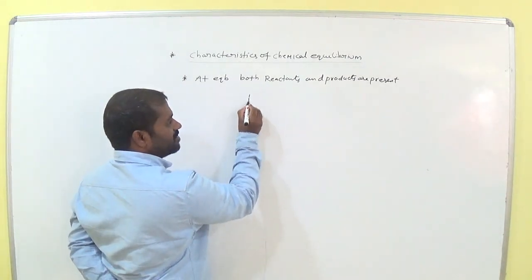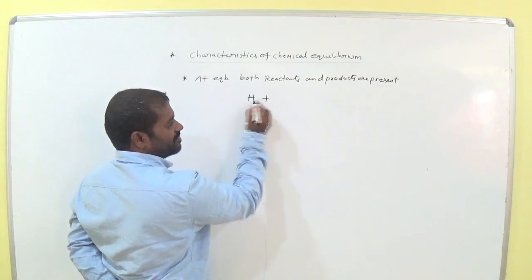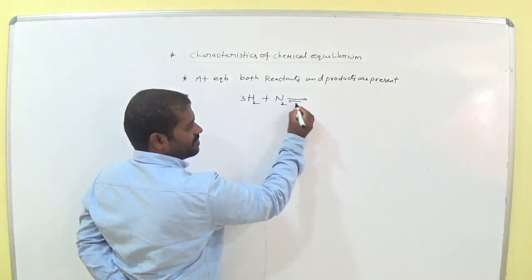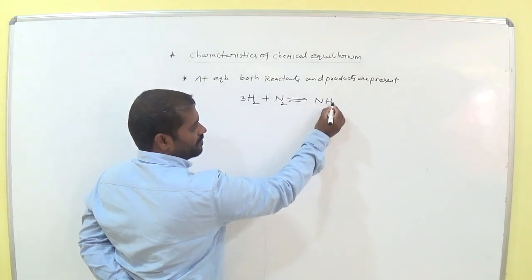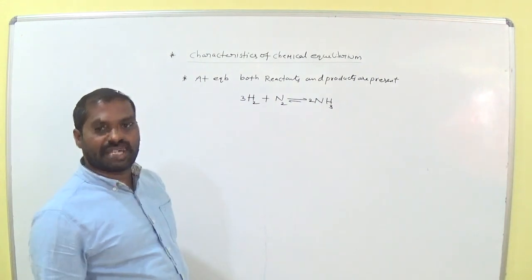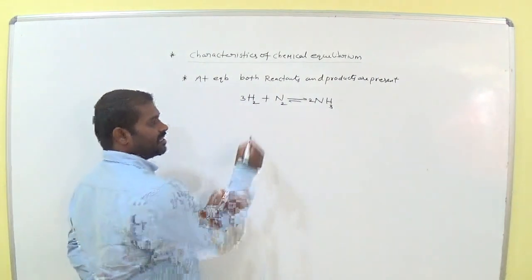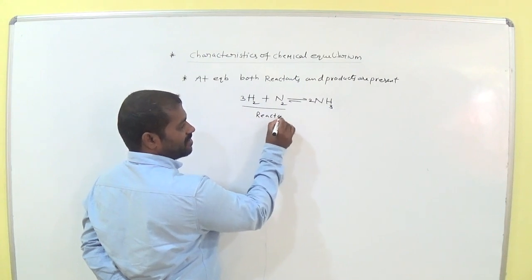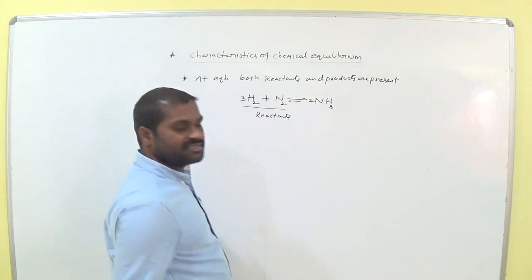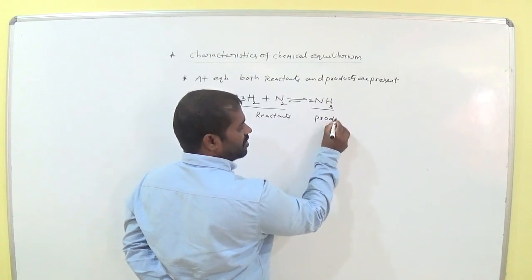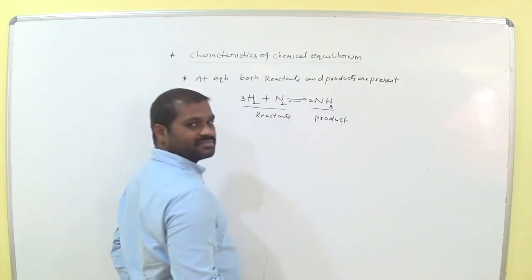For example, now this reaction is at chemical equilibrium. Suppose these two are called reactants and this one is called product.